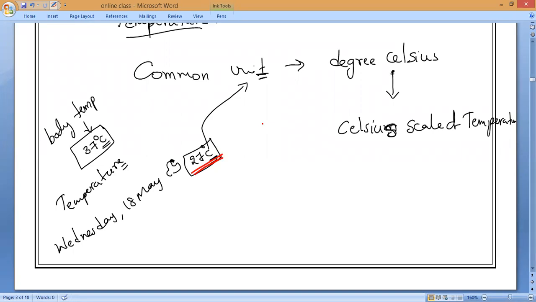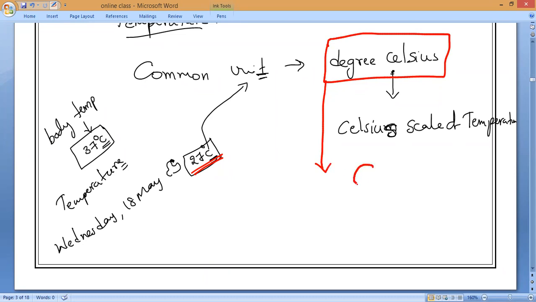Yes, please. It will be like that. So that is degree Celsius, the most common unit of temperature. How can we represent degree Celsius? We have to write a capital C, understand? And on the left side, at the top as a superscript, we have to keep a small 0. So that is the symbol of degree Celsius.